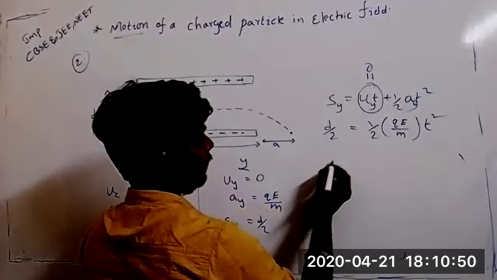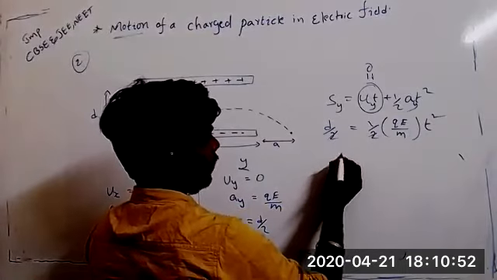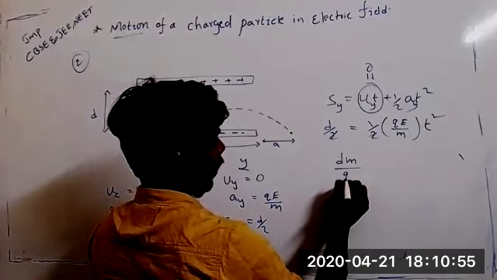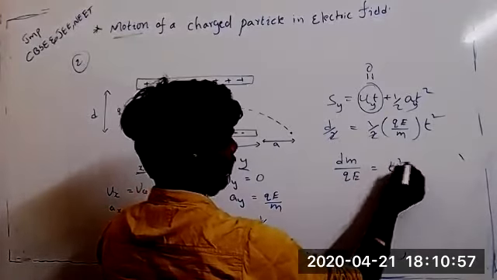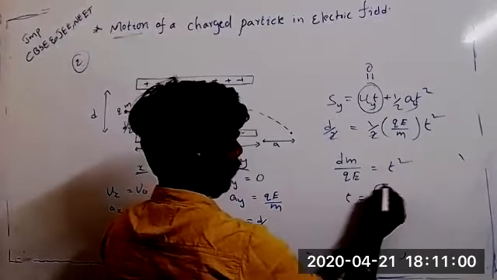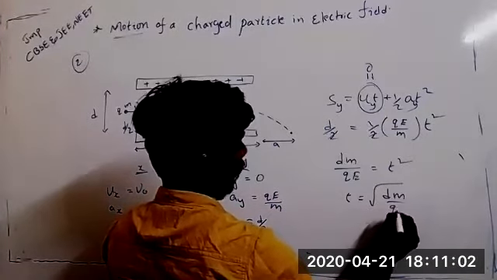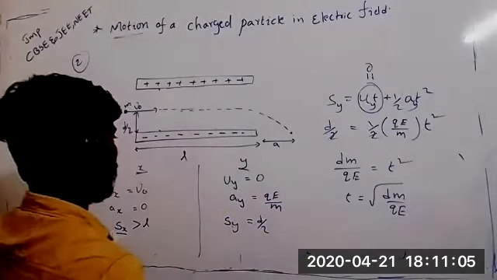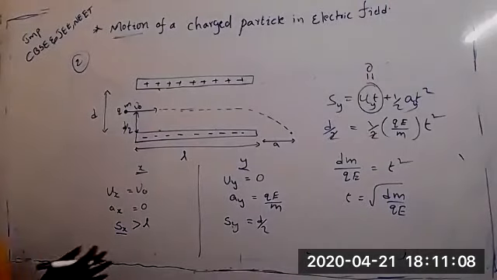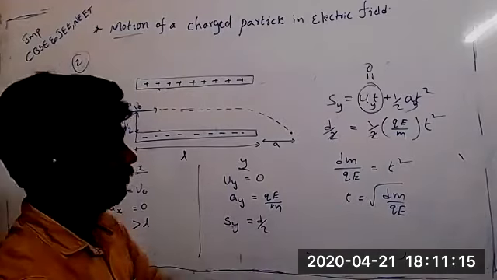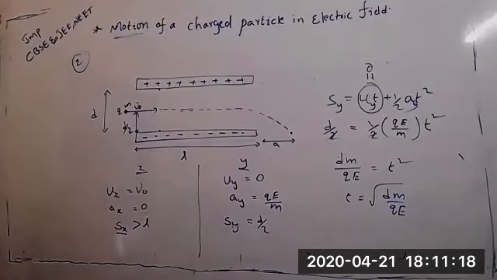From this, the 2s cancel, so dm by QE equals T square. So T is equal to root over dm by QE. The time is the same along the X direction also. Do you understand? Yes, sir. The time is the same along the X direction and Y direction.